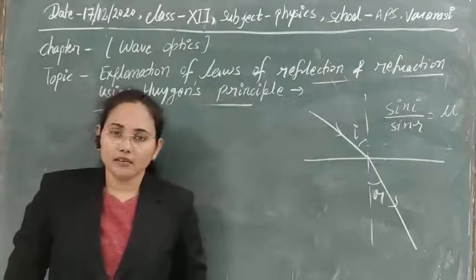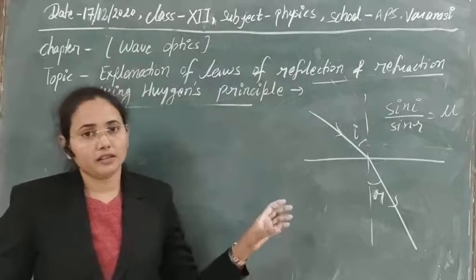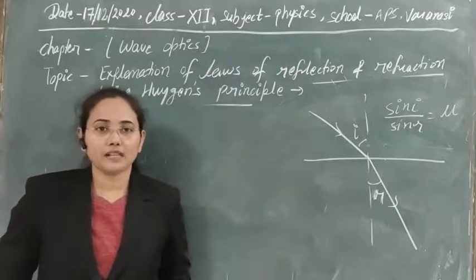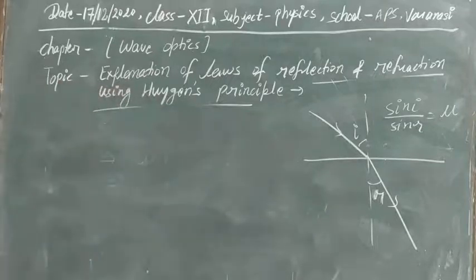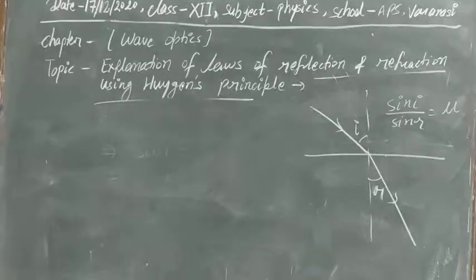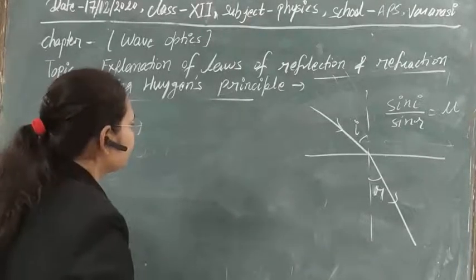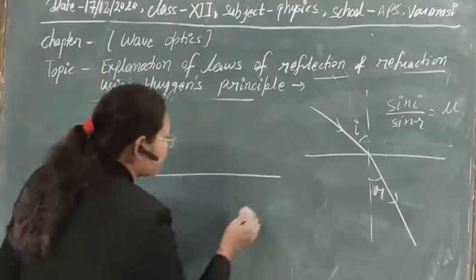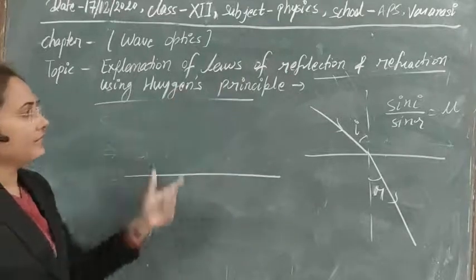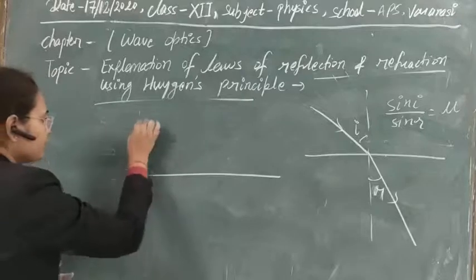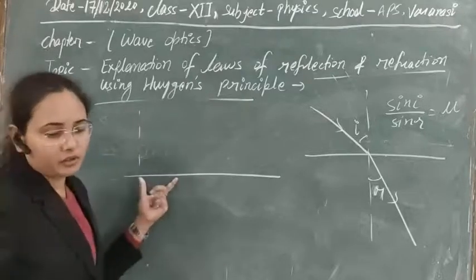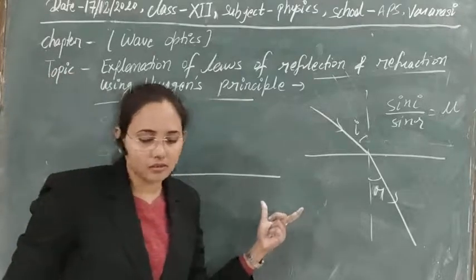Let's see that. First of all, try to understand the geometry that we will use. After using that geometry, we will prove it easily. So let's see what the geometry is for understanding the refraction of a light wave. Here, this is the normal that we have drawn on this surface, and this surface is not polished.